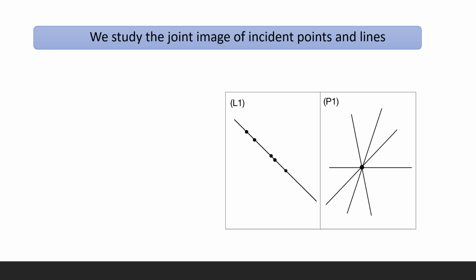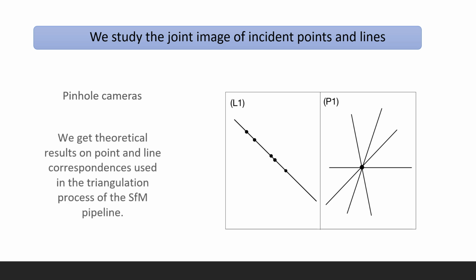In this work, we study the joint image of incident points and lines, assuming a pinhole camera model. We use techniques from algebraic geometry to prove theoretical results on the joint image of two types of problems, either points that are incident to a line, like we see here on the left, or lines that are incident to a point, as we see here on the right.